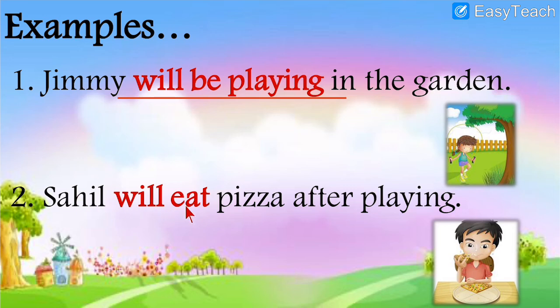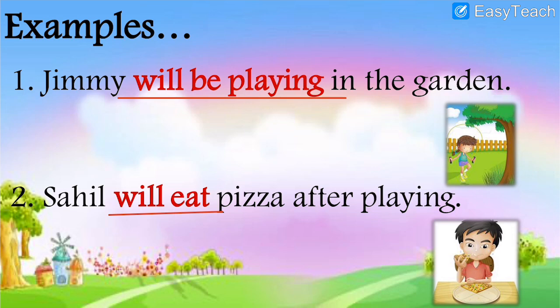Number 2, Sahil will eat pizza after playing. Right now Sahil is playing, but after playing he will eat pizza. So will eat, that is simple future tense. He will eat maybe after 1 hour or after 5 hours or in the evening, but not now.